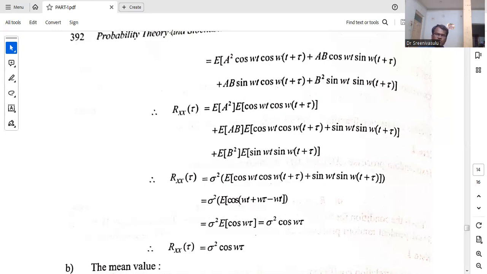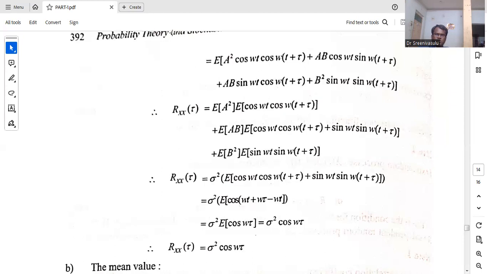Now, if you observe here, the expected value of a square and the expected value of b square are both equal to sigma square, which is common. And the remaining part is cos omega t into cos omega t plus tau plus sin omega t into sin omega t plus tau.